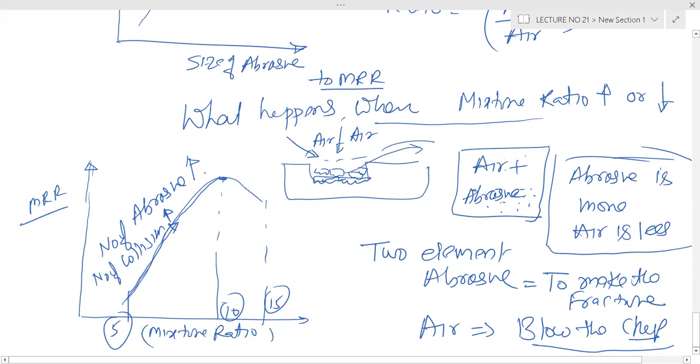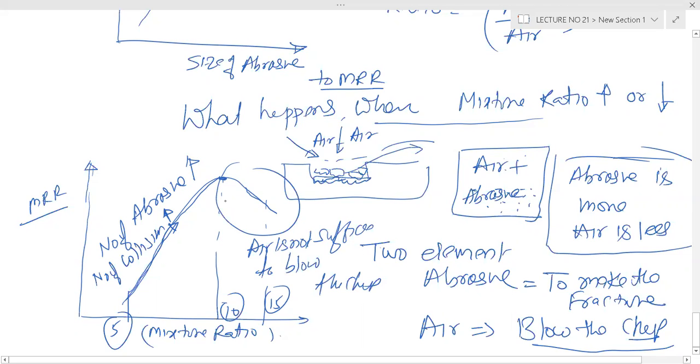And when the number of abrasives is very large, meaning the mixture ratio goes on increasing, when the number of abrasives is more, air is less now. Air is not sufficient in this area to blow the chip, and hence the metal removal rate decreases. Now it is clear.